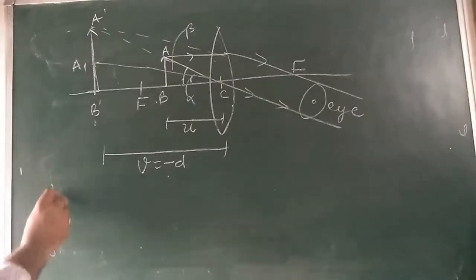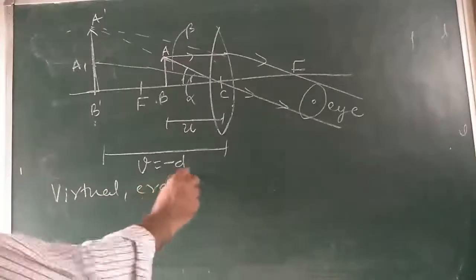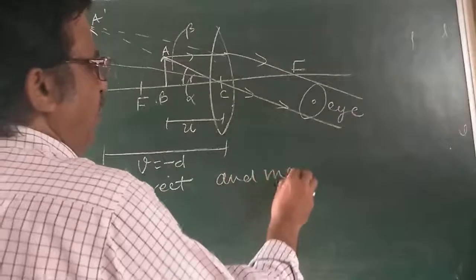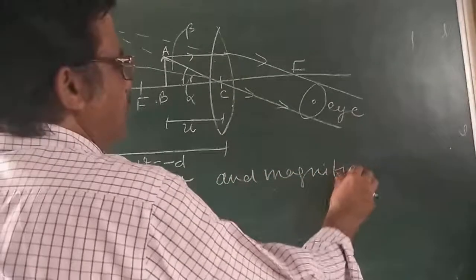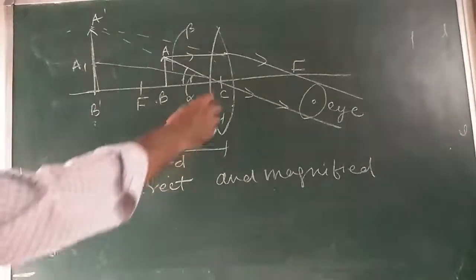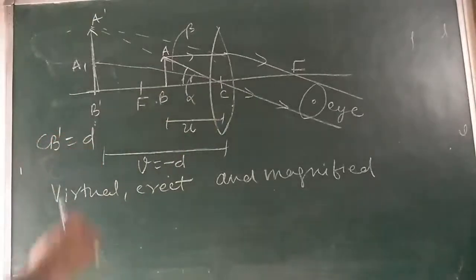So a virtual, erect and magnified image is formed here. CB dash, you can see CB dash is D. This is the least distance of distinct vision for the normal eye.